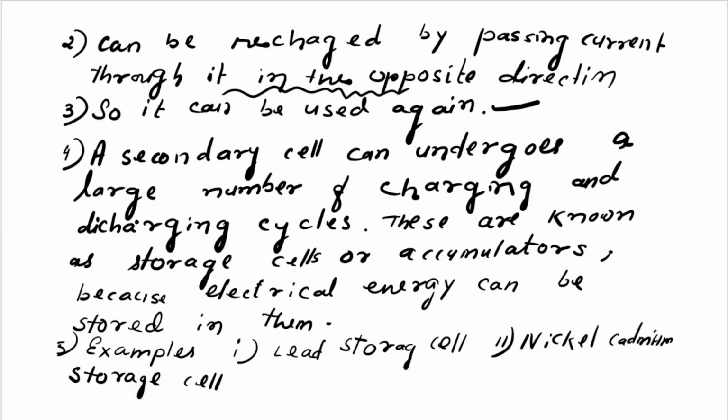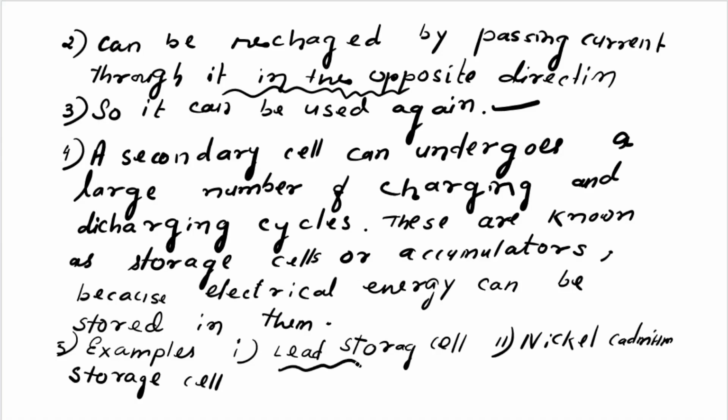They are known as storage cells or accumulators, because electrical energy can be stored in them, and that is why you can use them for a long time. Examples are the lead storage battery or cell, and the nickel cadmium storage cell.